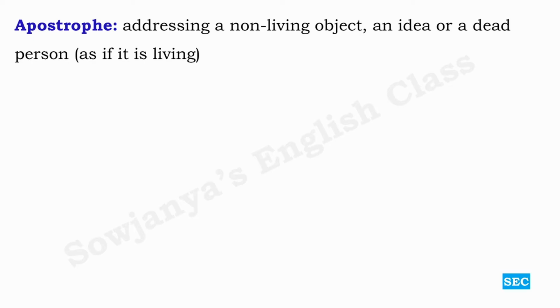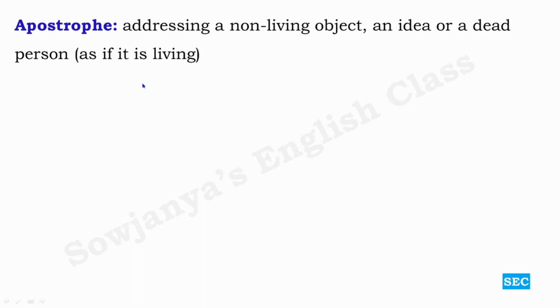Apostrophe. See, by listening to this name, you will get confused. Apostrophe is a punctuation mark, right? But here in literary devices also we see apostrophe. We have apostrophe in figures of speech as well. And it is addressing a non-living object, an idea, or a dead person as if it is living.